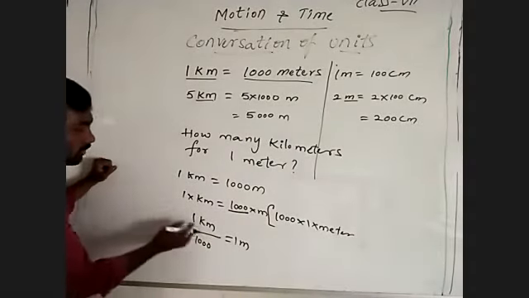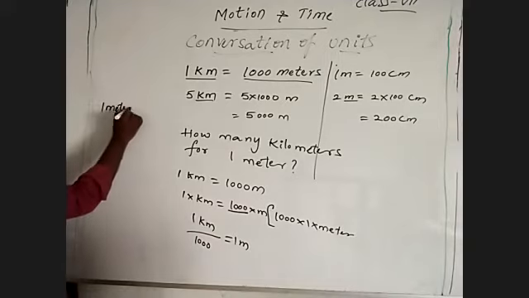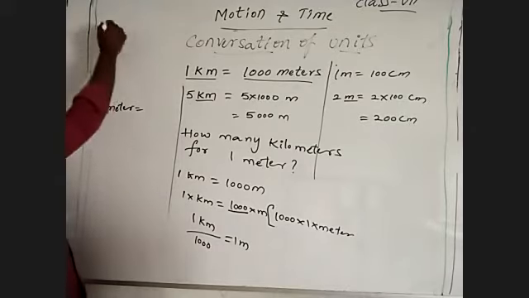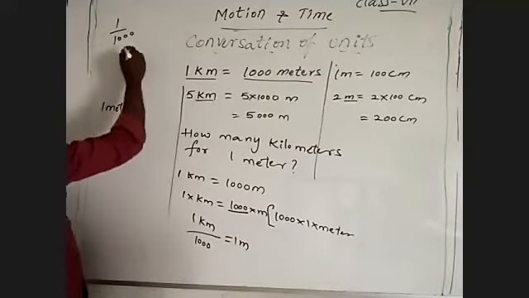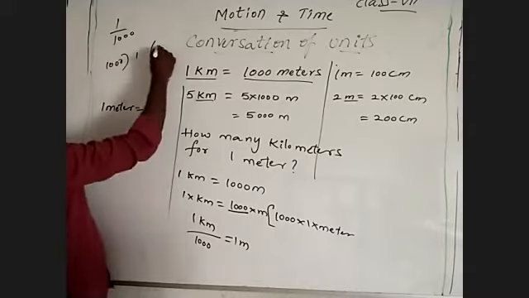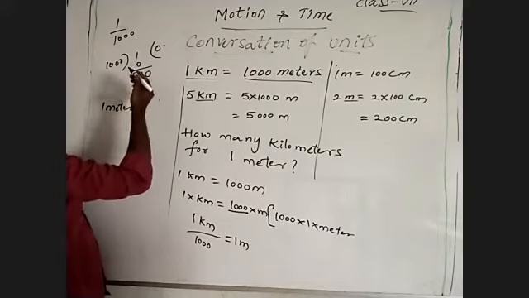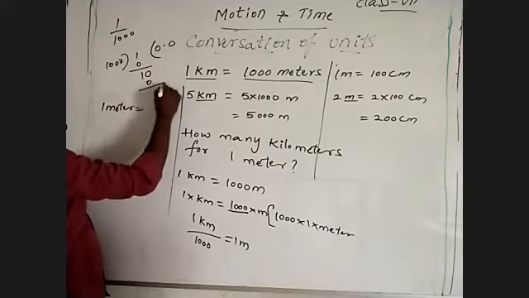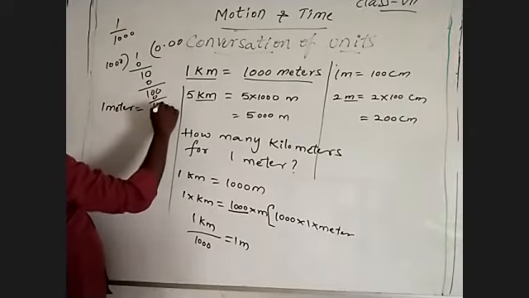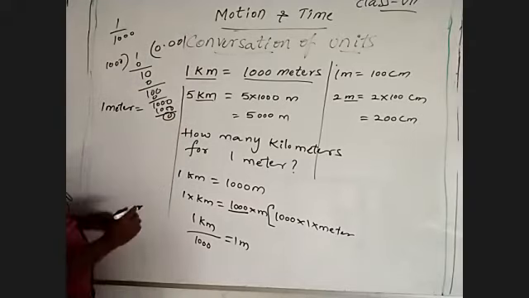So 1 meter is equal to 1 kilometer by 1000, that is 1 by 1000. So 1 by 1000, you have to do the division with 1000. 1000 into 1: place 0, decimal, then again 0, place 10, and so on, so 0.001.